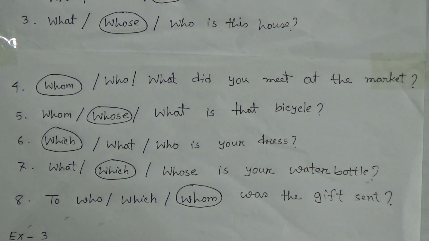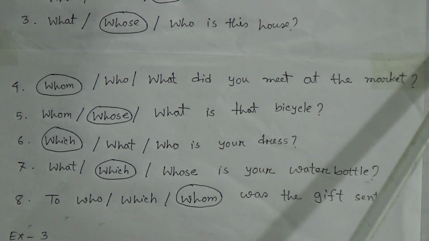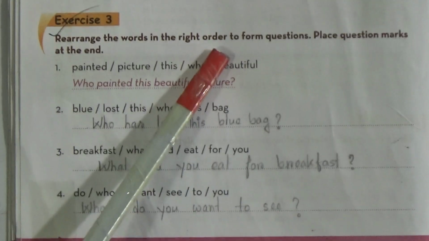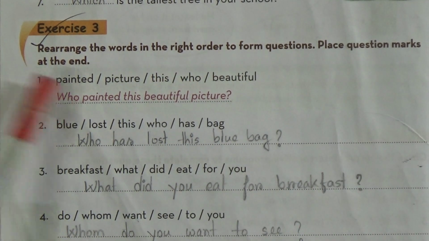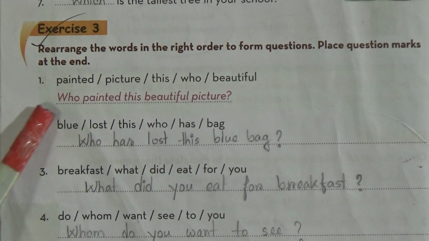Now we will do exercise 3. Look dear students, from this chapter we will do exercise 1 and exercise 3. Exercise 3: rearrange the words in the right order to form questions. Place question marks at the end. Then number 1, look here.